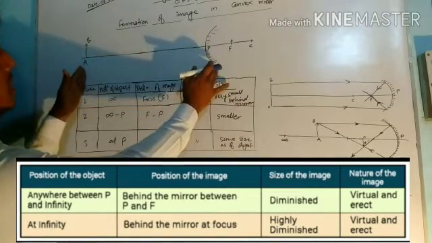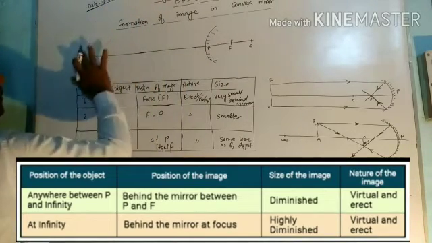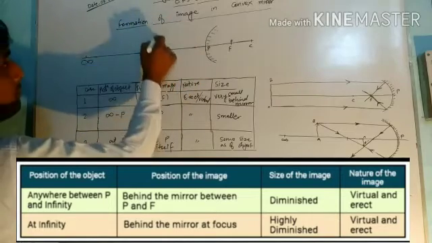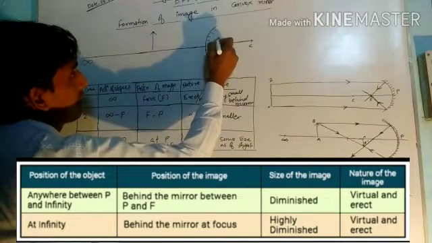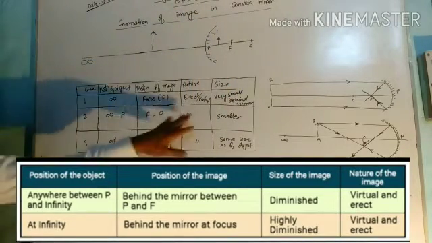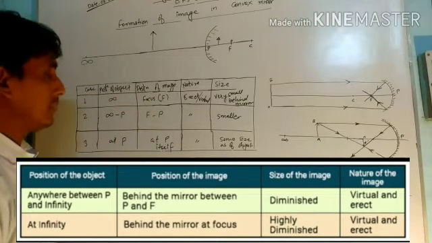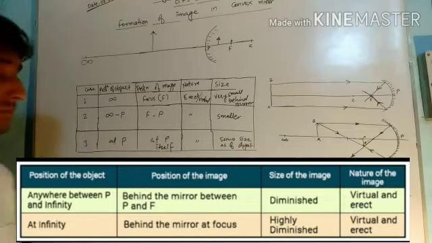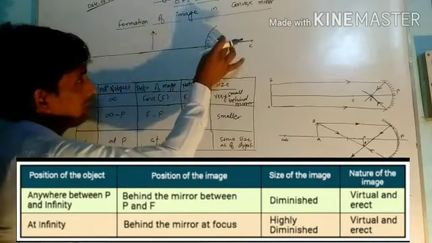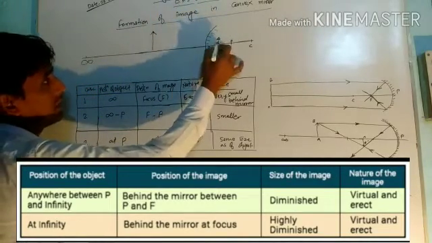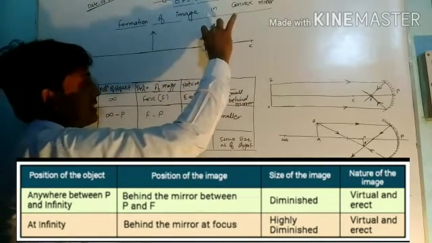If an object is placed anywhere between infinity and the pole, the image will be formed between focus and pole. The nature of the image will be erect and virtual, and the image will be smaller. You can see here, this object is bigger and this image is smaller as compared to the object.